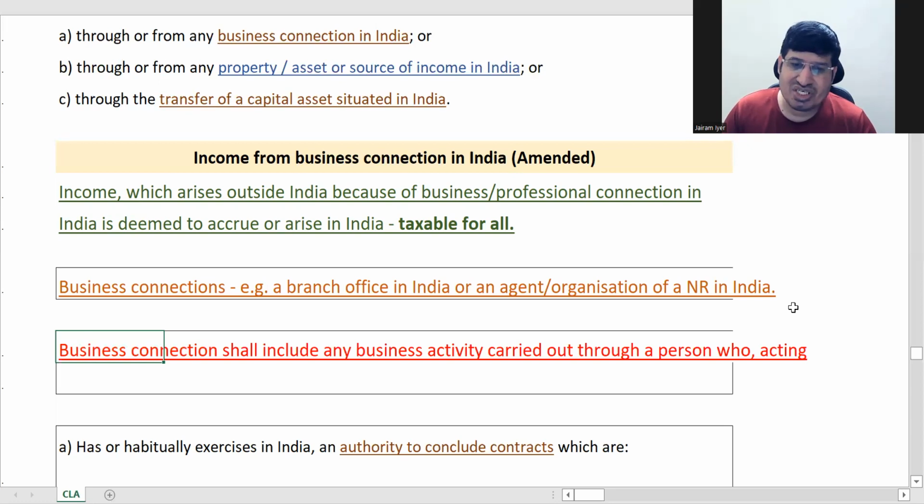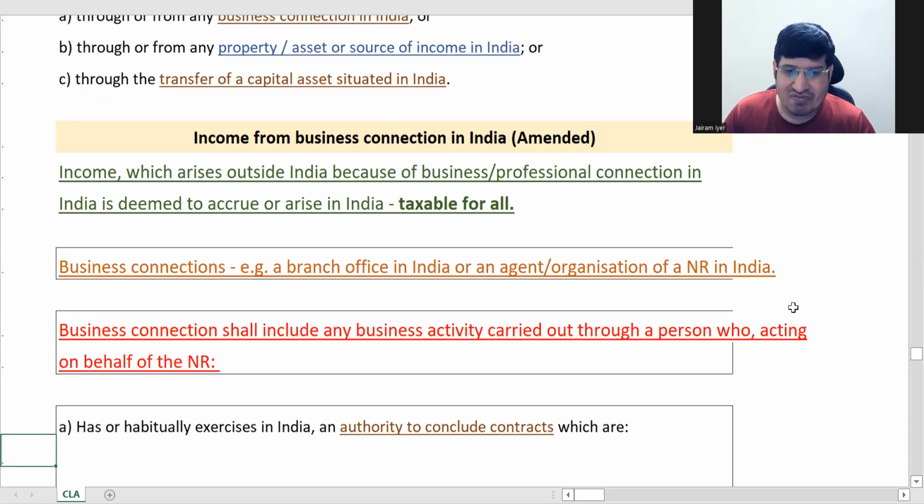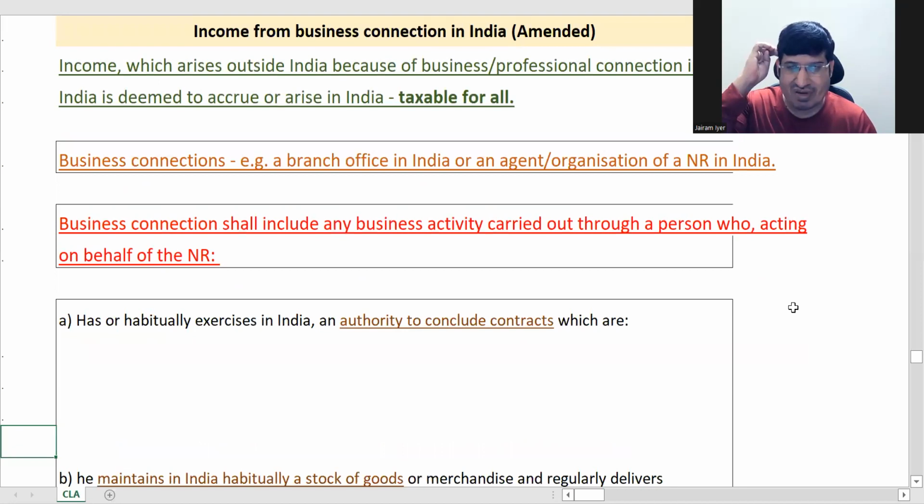A business connection shall include any business activity carried through a person acting on behalf of the NR. So here we have some further points, very simple, no need to worry. So the non-resident is carrying this activity through a person who is acting on behalf of the non-resident, and what is he doing?